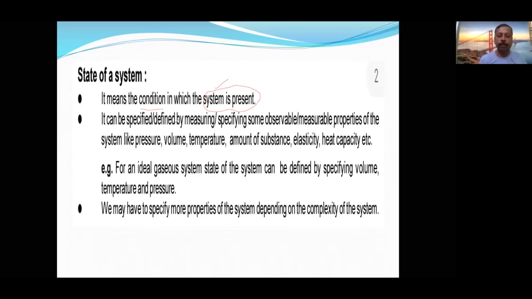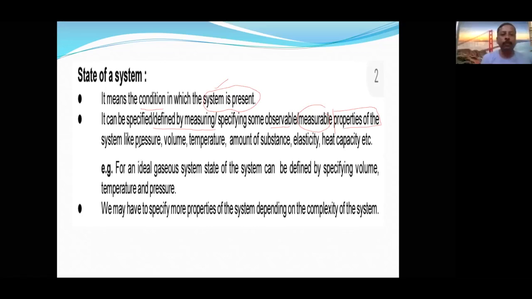We can measure healthiness with the help of the temperature, with the help of the glow in the face. Same way, a system can be specified or defined by measuring some observable, measurable properties. Like temperature is a measurable property.